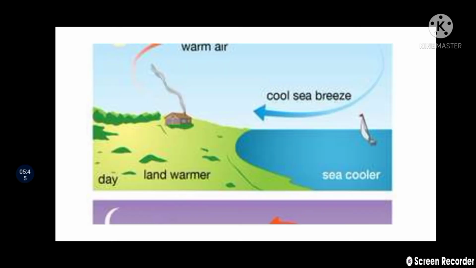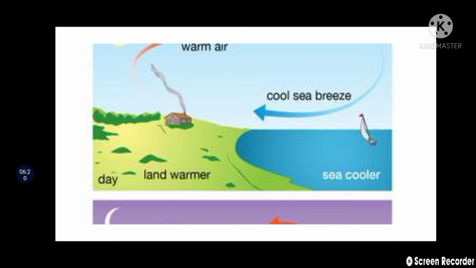And also students, in summer the breeze from the sea cools the hot air on the land, while in winter the warm breeze from the sea prevents the air on land from getting cold. So students, the sea breeze is warm in winter because water cools down slowly, right? That is why Mumbai, which is near the sea, experiences a moderate temperature throughout the year. So this we have discussed in the last class.